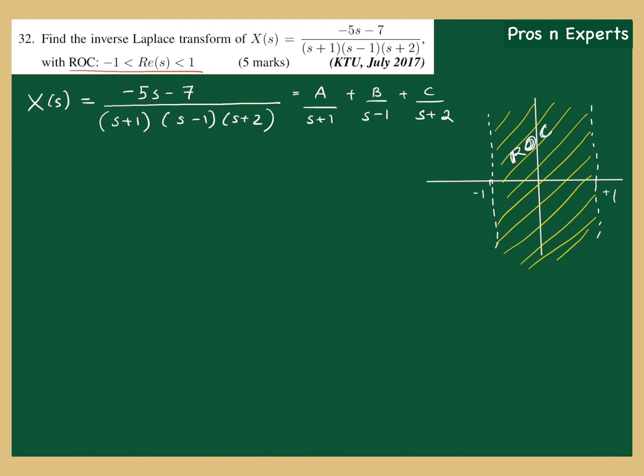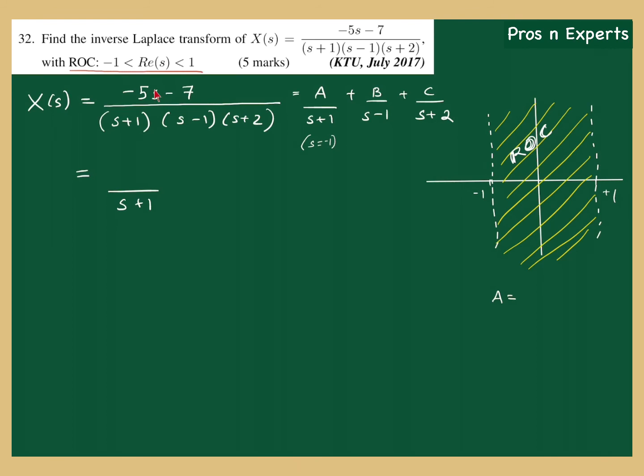Again, you can adopt a simpler method to find A, B and C. A can be found by finding which value of s brings 0 in the denominator. It is -1. So put s = -1 wherever s appears in the main transfer function, except at the factor s + 1, which you remove.